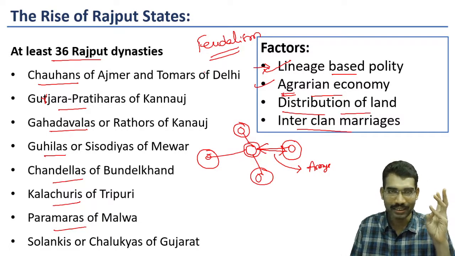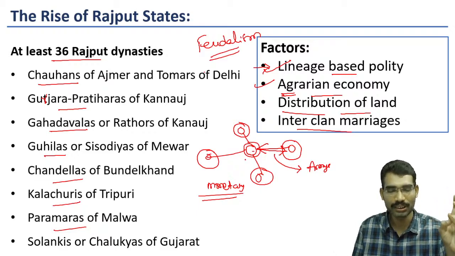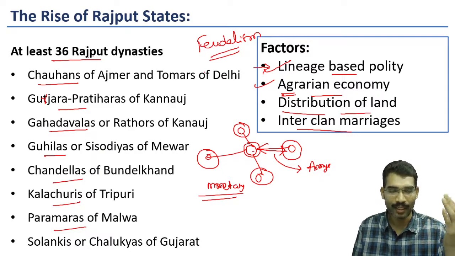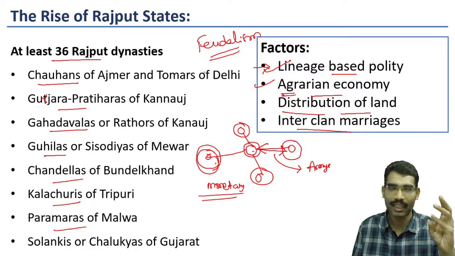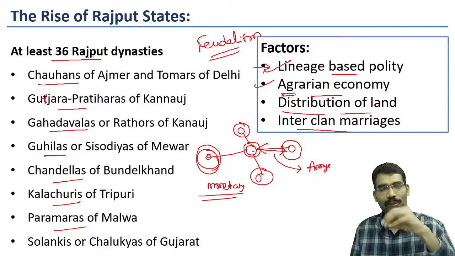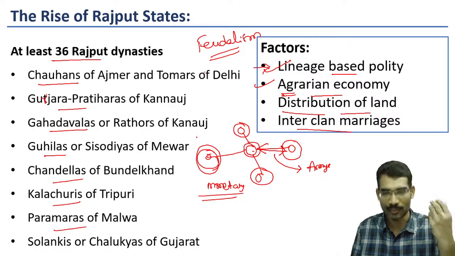The trade declined. The monetary economy declined. Due to this, the central government could not give salaries to the administrators in terms of coins. So what they did was give lands as part of their salaries. Gradually the lands increased under a single administrator, and this administrator almost acted as a lord in his own territory. Likewise, so many territories emerged. This led to feudalism in the Indian subcontinent.